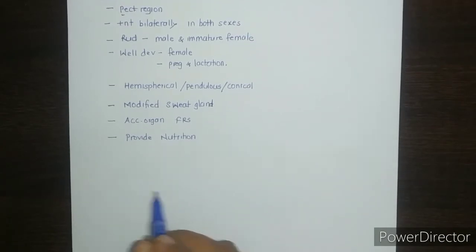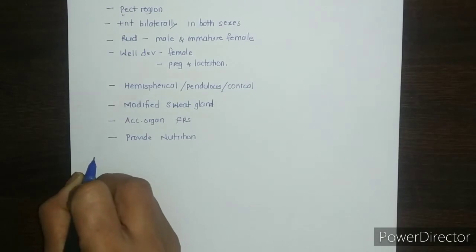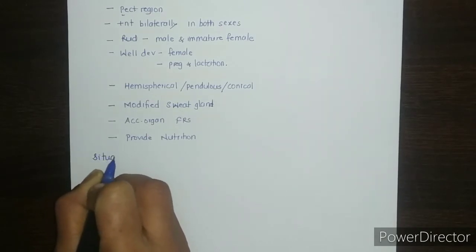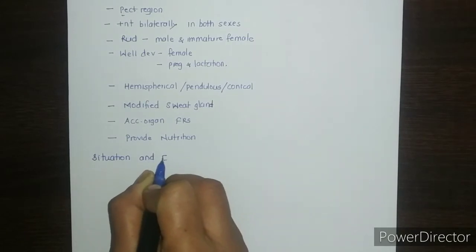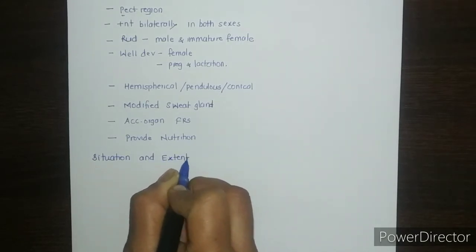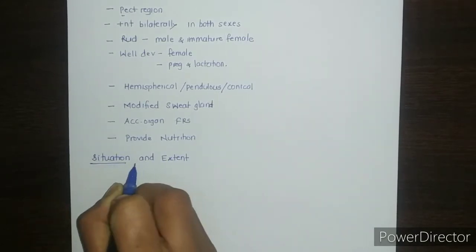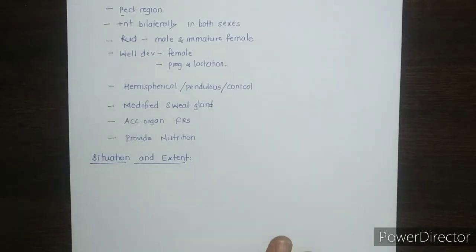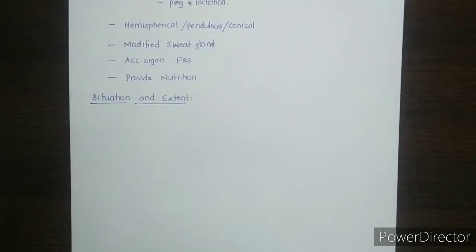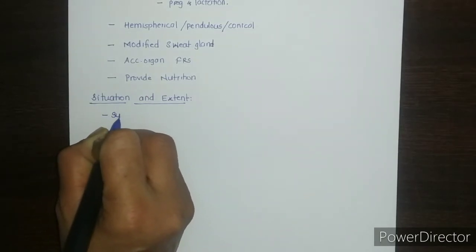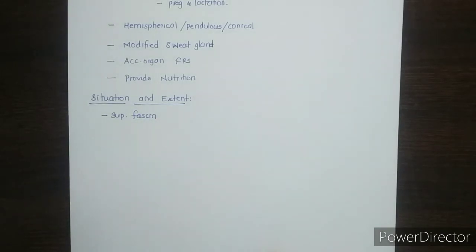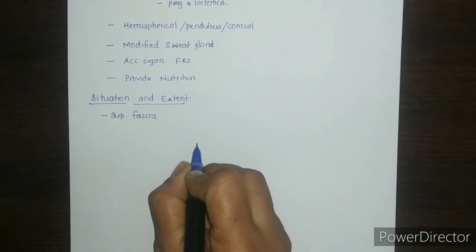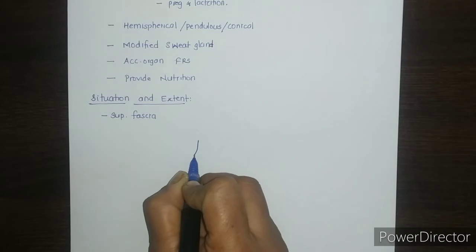After this introduction, let us come to the situation and extent of the mammary gland. So we will see where the mammary gland is situated. Coming to the situation and extent, the mammary gland lies in the superficial fascia of the pectoral region. So let us go to the pectoral region.